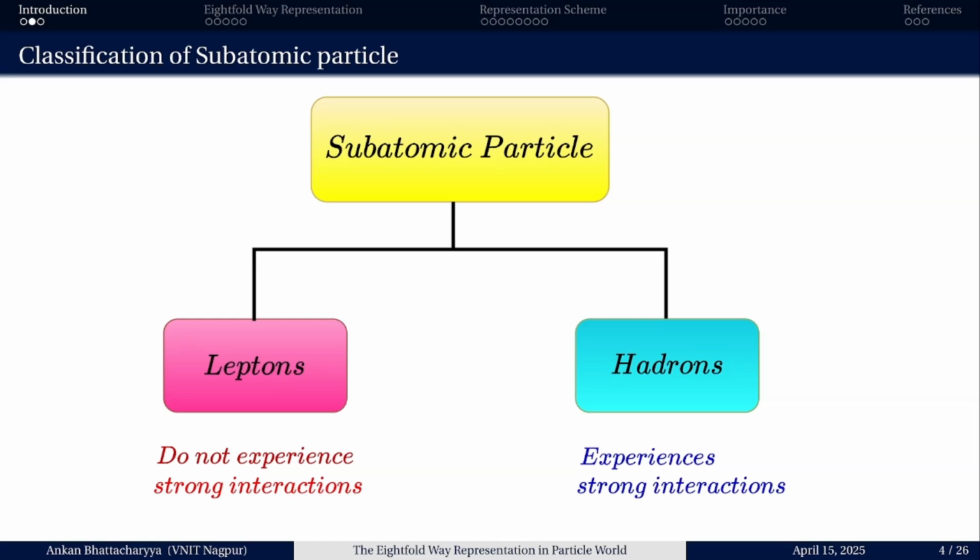Now it is very well known to you what strong interaction is, what weak interaction is. There are four types of interaction: gravitational interaction, electrostatic interaction, or Coulomb interaction we can say, strong interaction and weak interaction. Out of which the leptons do not experience strong interaction, whereas hadrons experience strong interaction.